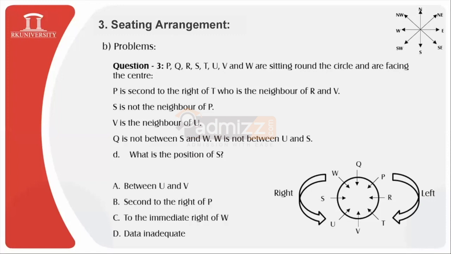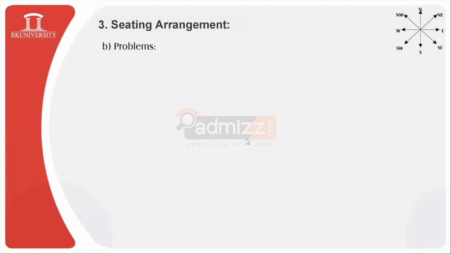And yes, to answer your question, the correct answer is option C, to the immediate right of W. So what is the position of S? S is located just to the immediate right of W. For left-right location, once again you can observe these arrowheads properly. And yes, option C is the correct answer. Moving ahead with the next question.